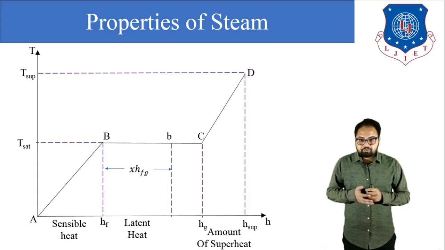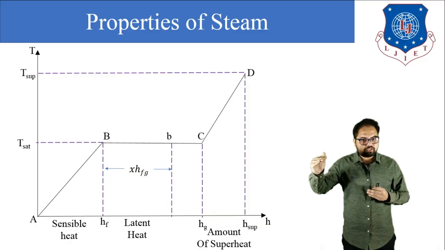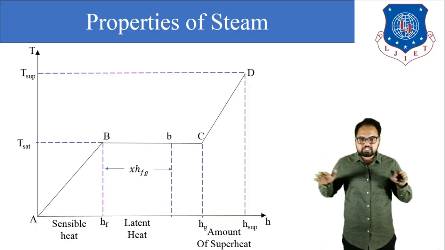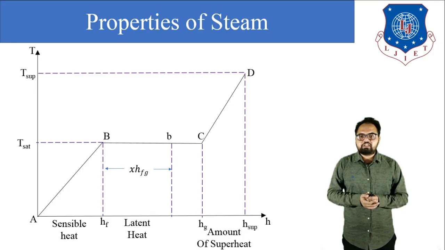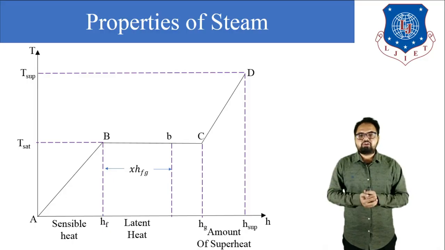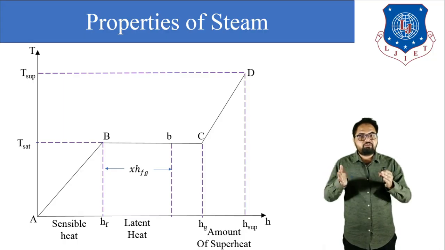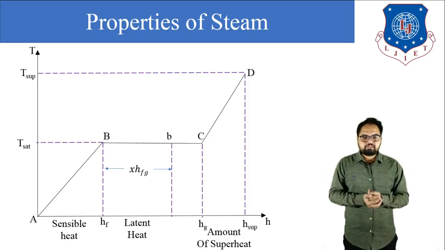So dear students, when we are supplying the heat after saturation temperature, there is no increase in temperature of water. All the heat energy being supplied does not show any rise in temperature of the liquid, but all the heat energy is utilized for changing the phase of the substance, means the water from liquid state is converted into vapor state.